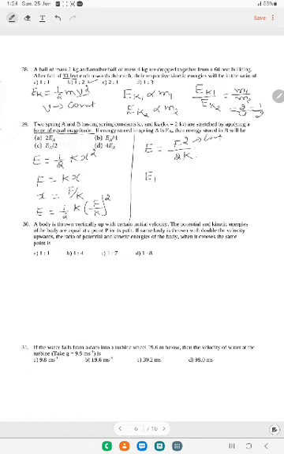Again F is constant; the only variable is k. Therefore I can write Eb divided by Ea is equal to 1 by Kb into Ka. They have given Ka is 2 times Kb here. So 2 times Kb divided by Kb cancels, and 2 is left. So Eb is equal to 2 times Ea. Which is the correct option? C is the correct option for question number 29. Go to question number 30.